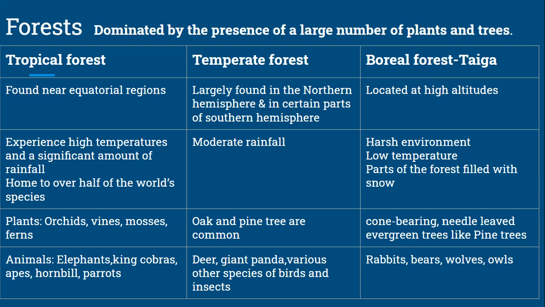Boreal forests, also called taiga, are located at high altitudes and hence they have a harsh, tough environment. They have very low temperatures and nutrient-poor soil. For most of the year, parts of these forests are filled with snow. Animals and birds found in these forests include rabbit, bears, wolves, owls, etc. Vegetation is composed primarily of cone-bearing, needle-type or scale-type leaf, evergreen trees such as pine tree.